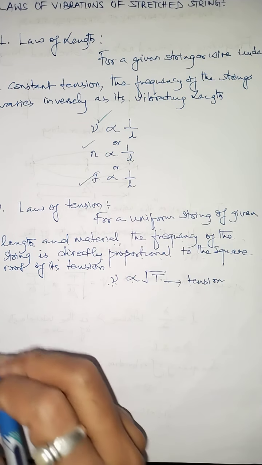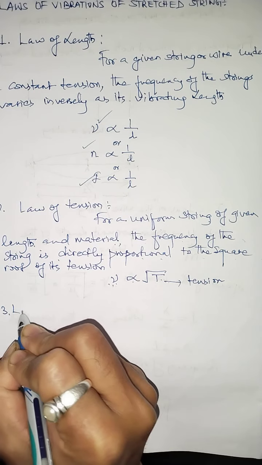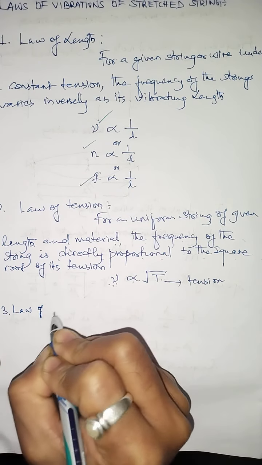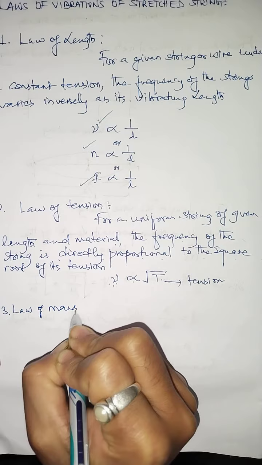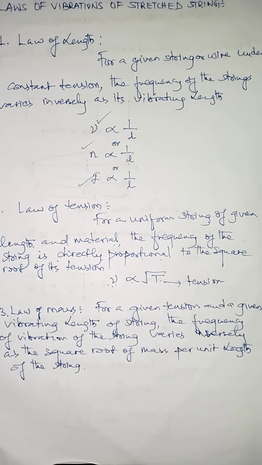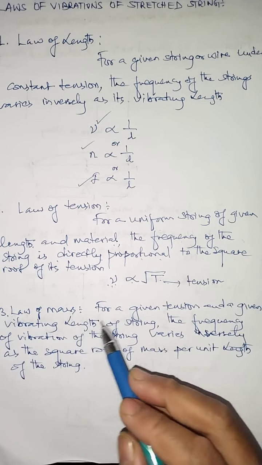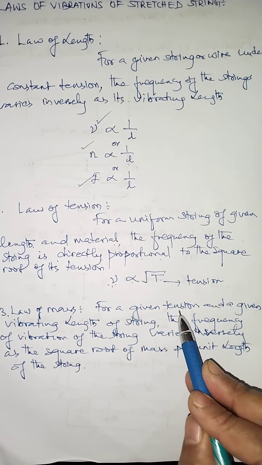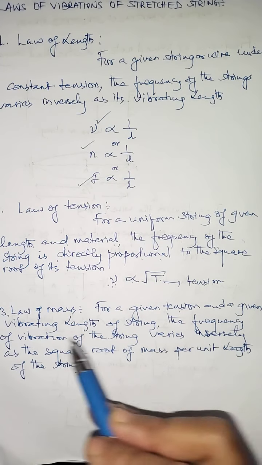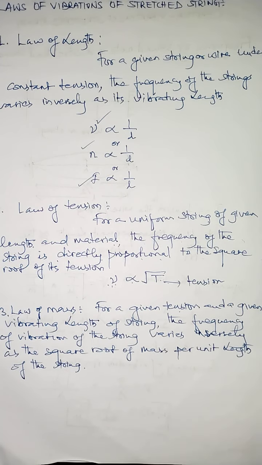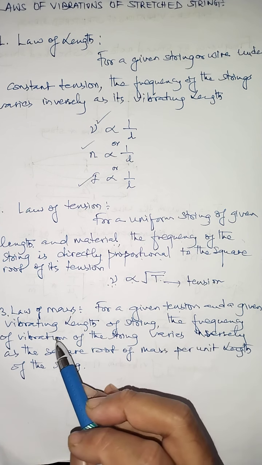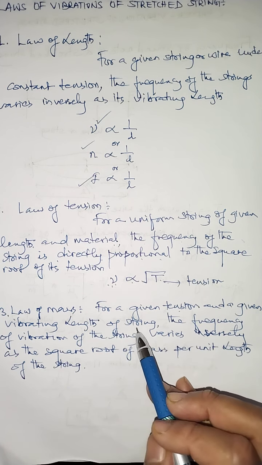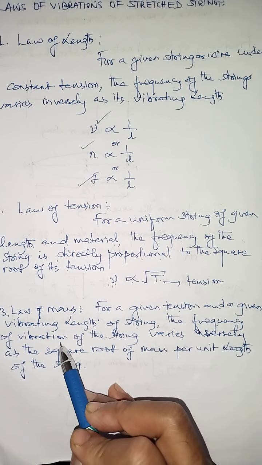Now we have the last law that we need to discuss. That is called the law of what? Mass. Law of what? Mass. And the law of mass says that for a given tension, the tension remains same, and even the given vibrating length, the length also remains same. Now for a given tension and given length of a vibrating string, okay, the frequency of vibration of the string,